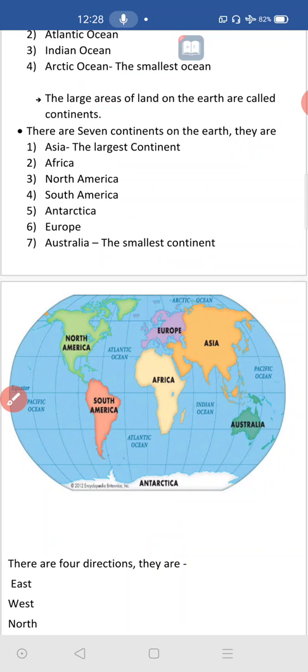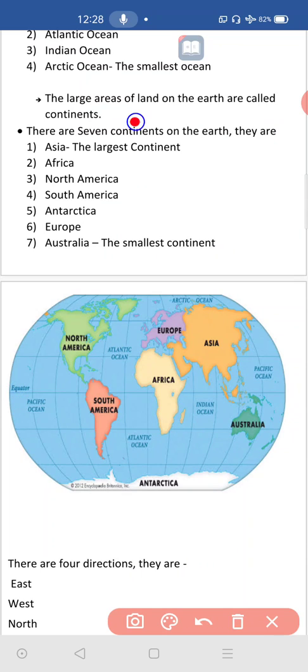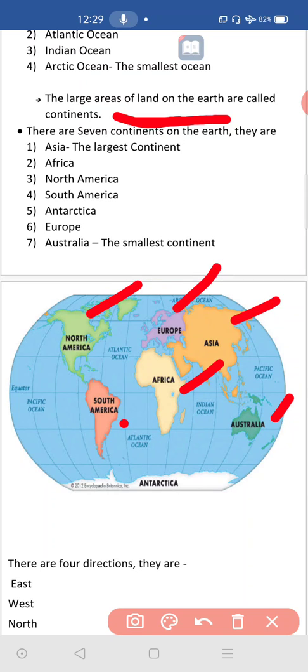Okay, what is a continent? You asked about this doubt in the first lesson. Yes, areas of land on the earth. Earth is different, land is different. So large areas of land, we are calling them continents. These all exist on the earth. Land areas exist on the earth. This is also a land area, this one and this one.